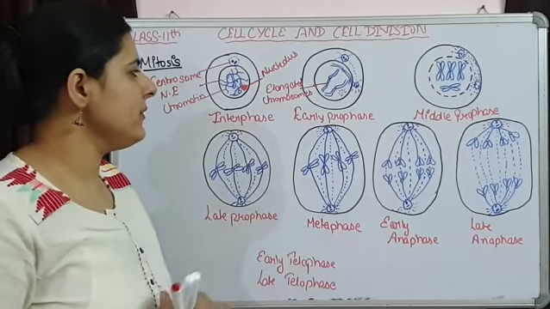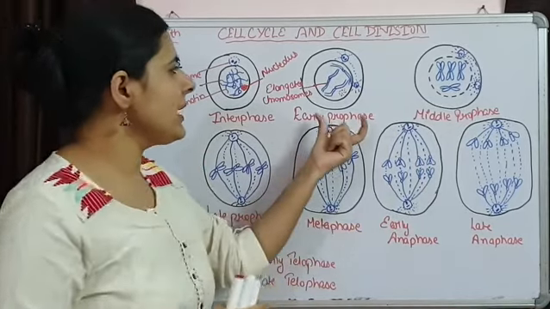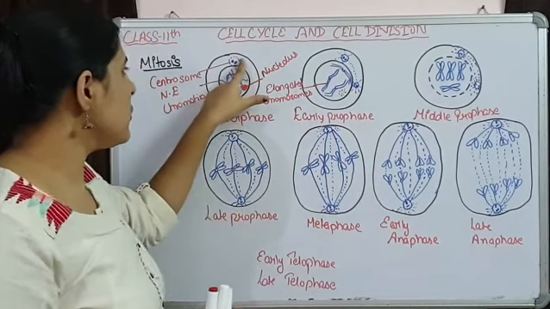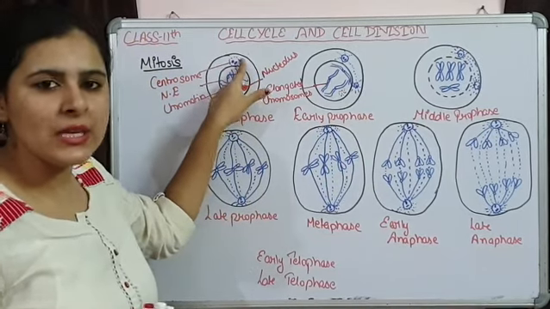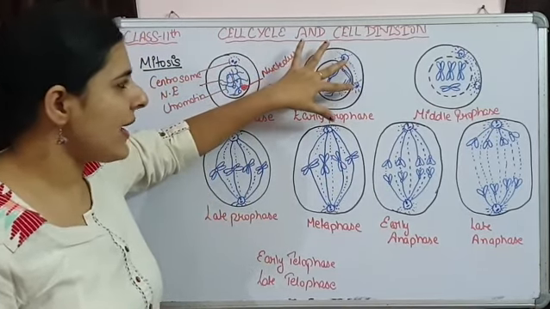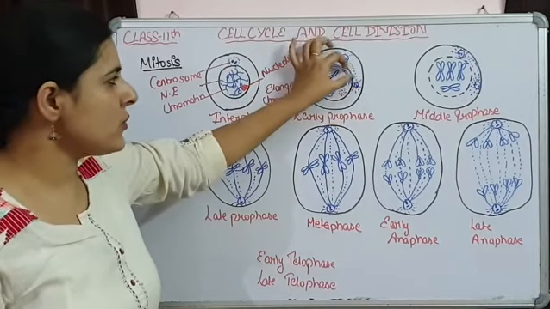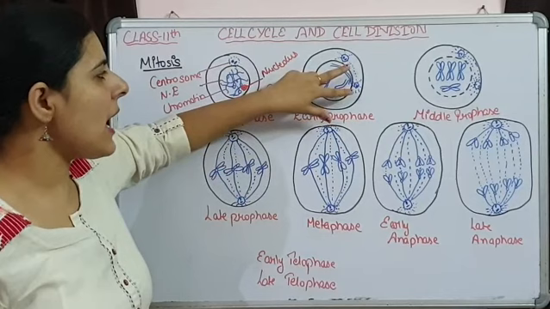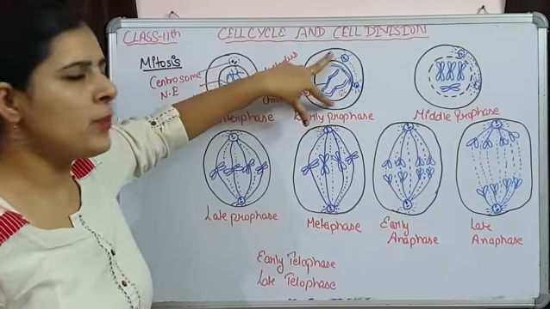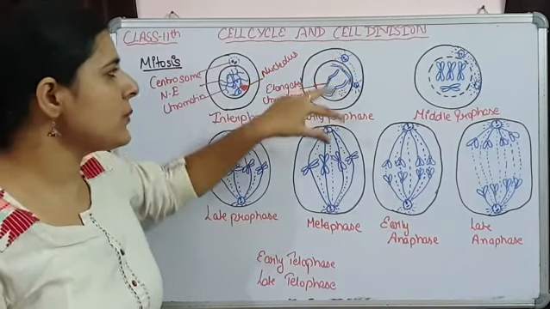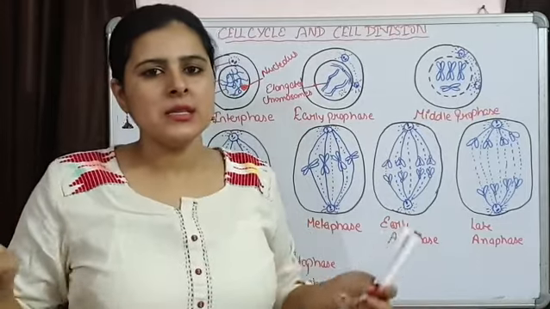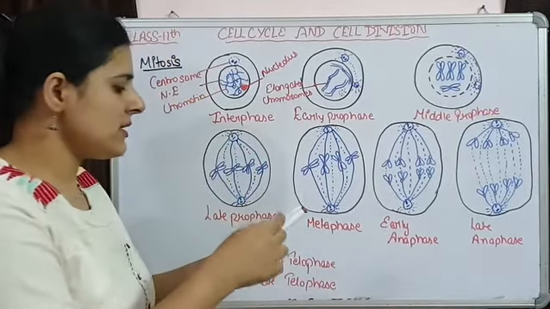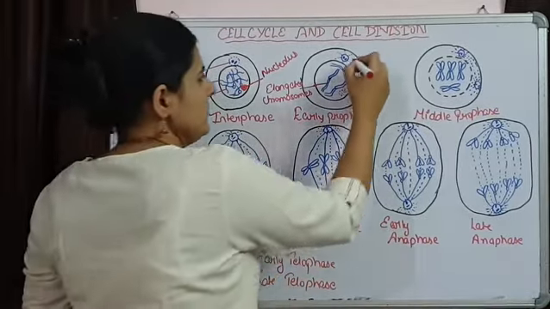Another important event happening during early prophase: the centrosome that was present near the nucleus has divided into two. Centrosome का division हो गया है, and these two centrosomes start moving towards the opposite poles. ये दोनों opposite pole की तरफ move करना start कर देते हैं. So there is division of centrosome.